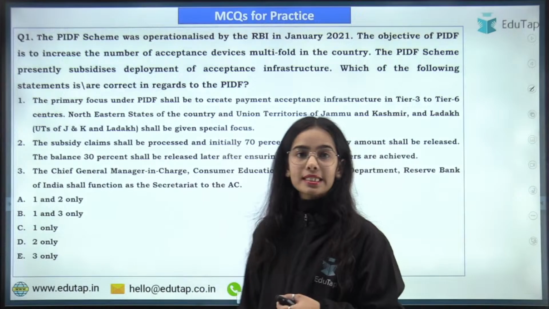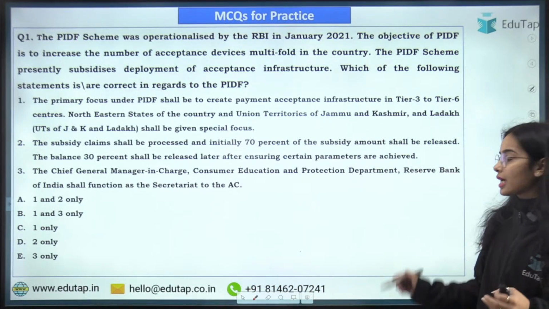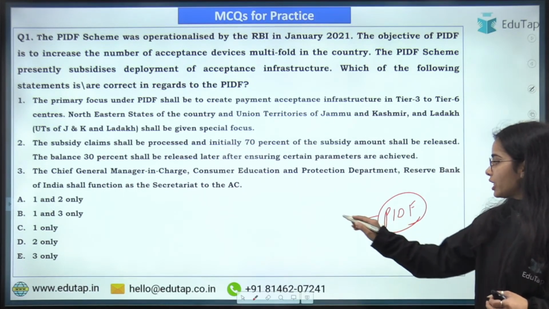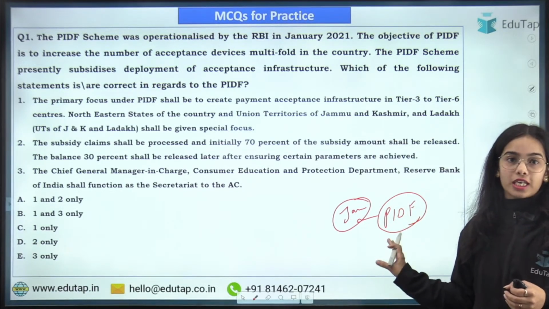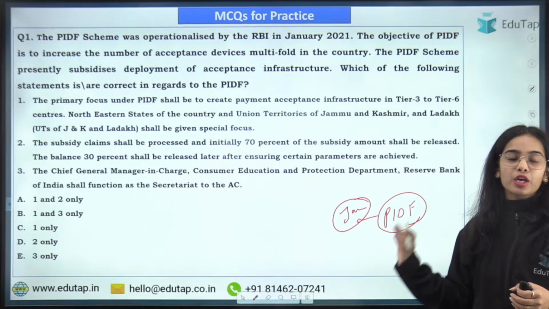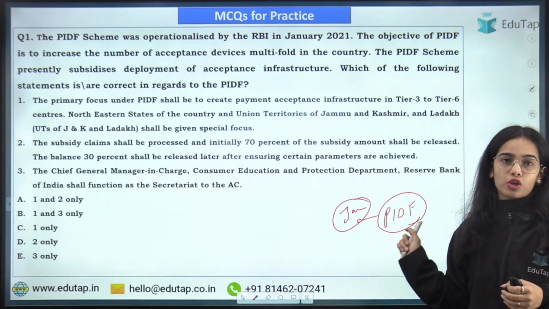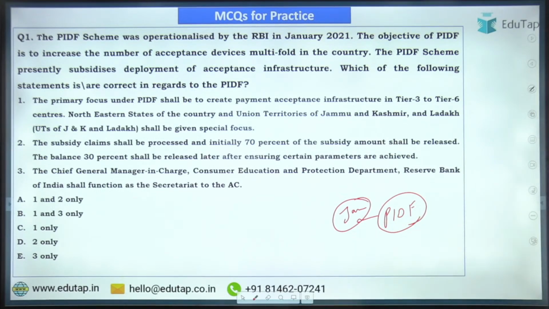Okay, so let's get started with the first question. This is the first question in front of you and this is regarding the PIDF scheme, because this scheme we have discussed in January, though it was not in news, but still we discussed the PIDF scheme, which is a very important scheme of the Reserve Bank of India. So do give me the right answer for this question regarding the PIDF scheme. Let's see how many of you are able to answer this.